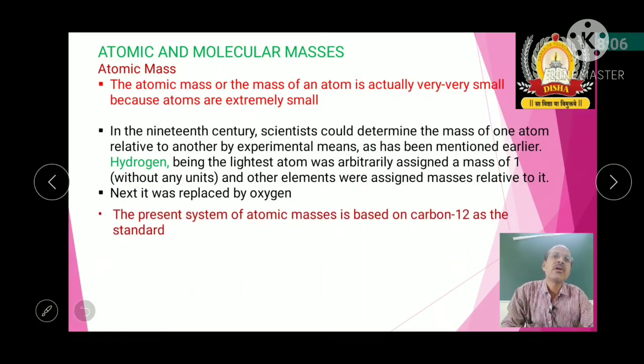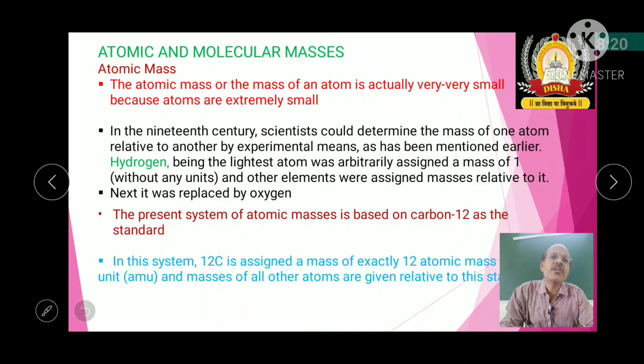The present system of atomic mass is based on carbon 12, the isotope of carbon, as the standard. In this system carbon 12 is assigned a mass of exactly 12 atomic mass units, which we call AMU, and the masses of all other atoms are given relative to this standard.